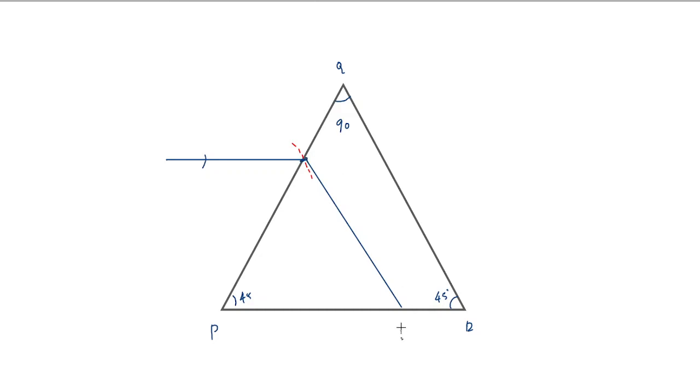Here, it is very obvious in this case that this angle of incidence would be 45 degrees. So it is more than the critical angle. So this light ray would refract and it would come out like this.